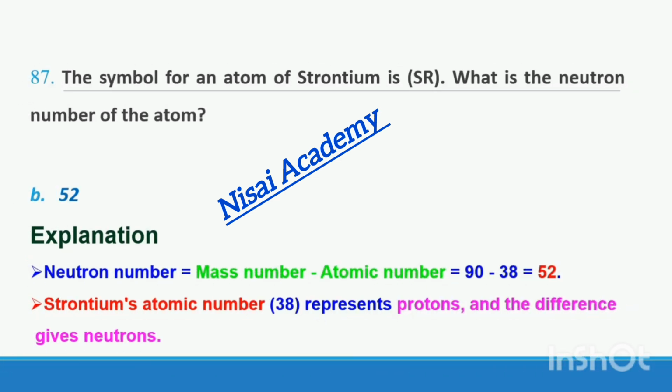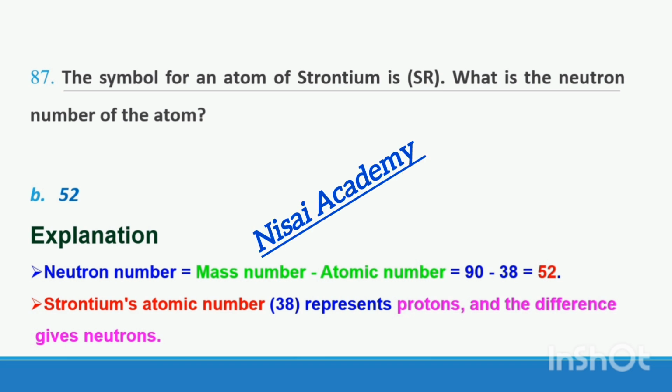52 is the neutron number of the atom strontium. The right option B, 52. The explanation of this question is given there. The neutron number equals mass number minus atomic number. Mass number of strontium is 90 and atomic number of strontium is 38.